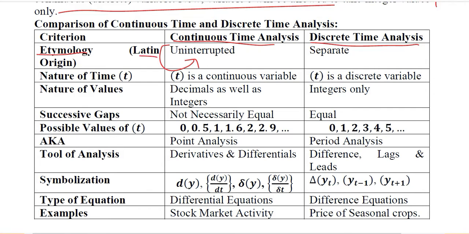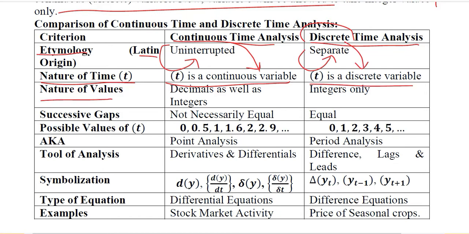When we talk about a discrete variable or discrete entity, it is separate and it can have certain gaps. When we consider the nature of time, t is a continuous variable in continuous time analysis, and in discrete time analysis, t is a discrete variable.